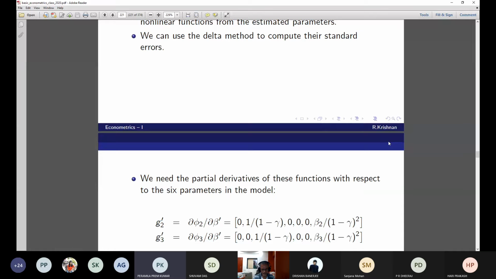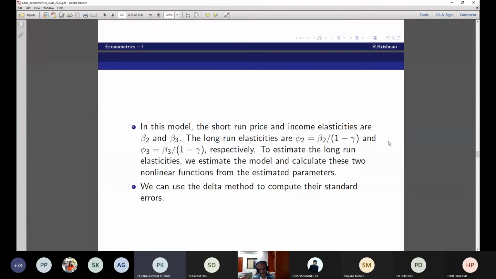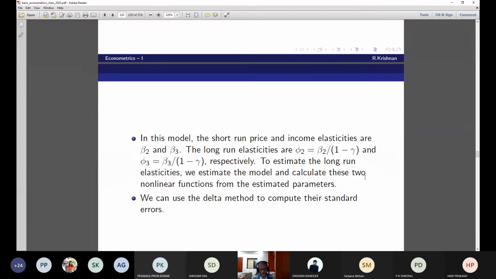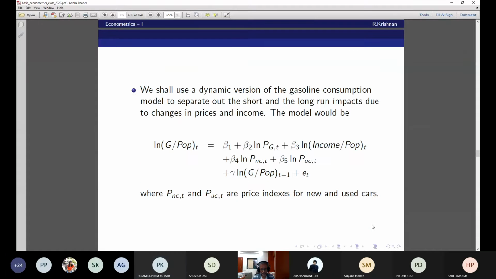Sir, can you tell how we obtain the long run elasticities? Yes, take it to the left hand side. How do you get 1 minus gamma? If you take it to the left hand side, don't you think this is an AR1 process? I have to assume something about gamma. Yes, mod gamma is less than 1, correct? So I come from there. This is straight away defined.